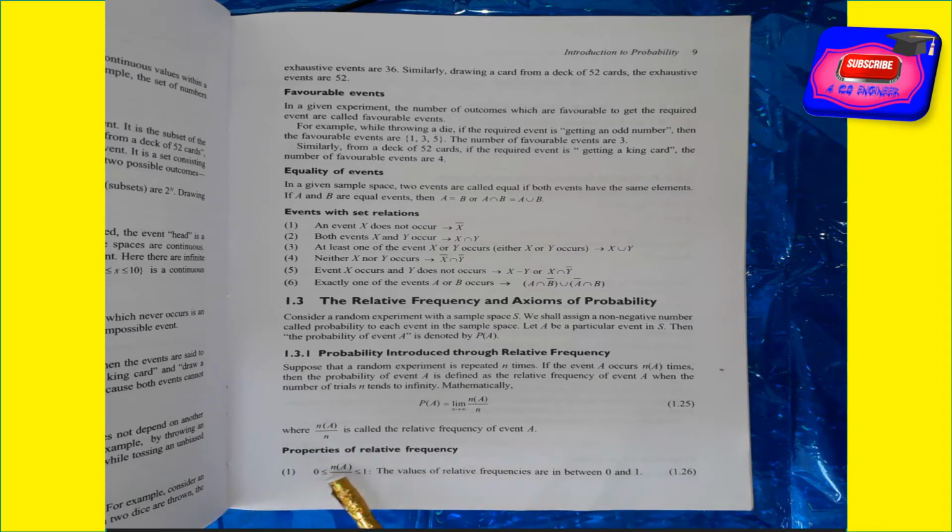Now, the properties of relative frequency. What are the properties of relative frequency? First, 0 is less than or equal to n(A) by n, which is less than or equal to 1. The value of the relative frequency is in between 0 and 1.